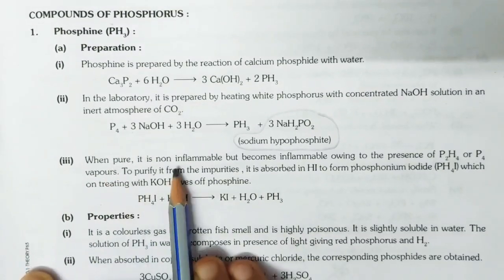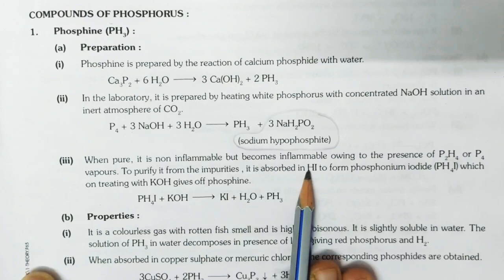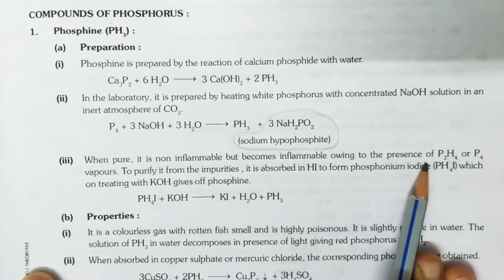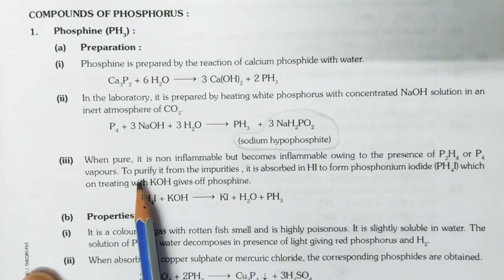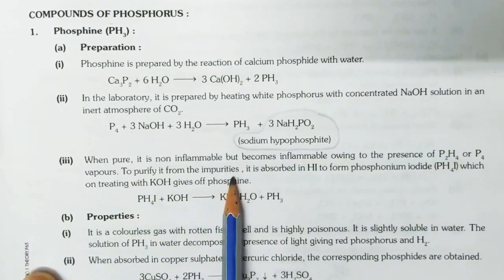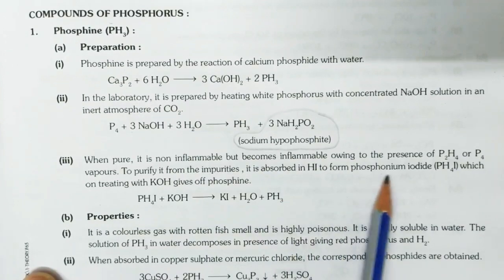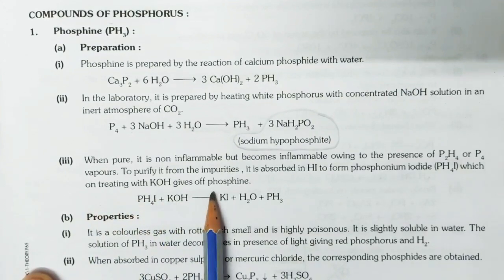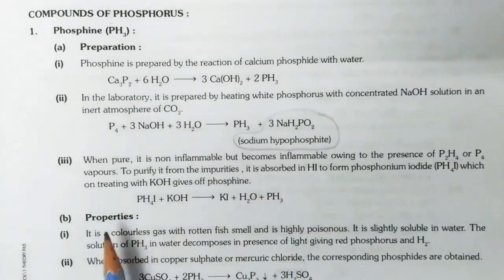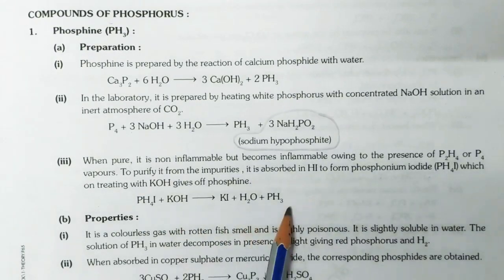When pure, it is non-inflammable but becomes inflammable owing to the presence of P2H4 or P4 vapors. To purify it from the impurities, it is absorbed in HI to form phosphonium iodide, which on treating with KOH gives off phosphine. PH4I plus KOH gives KI plus H2O plus PH3.